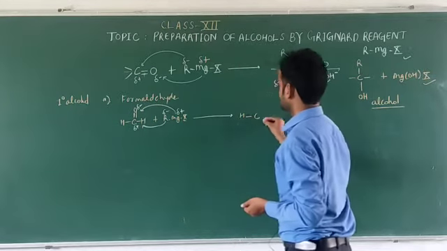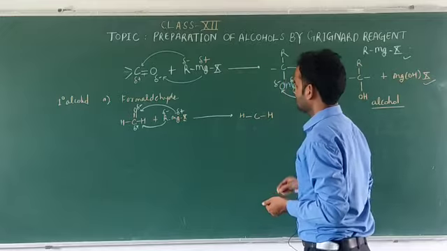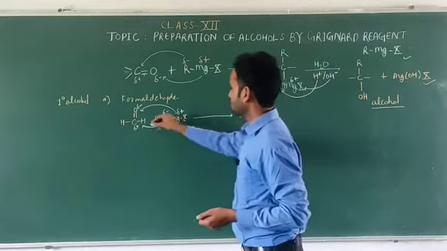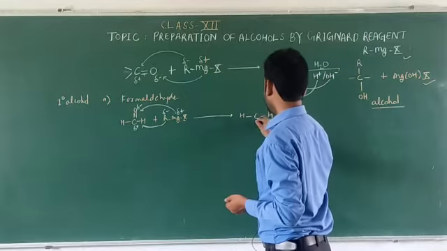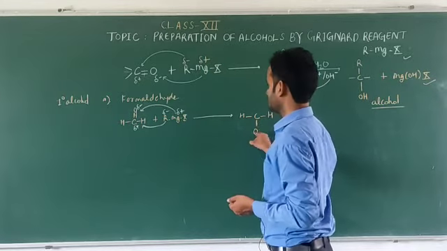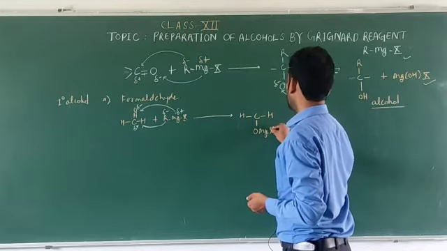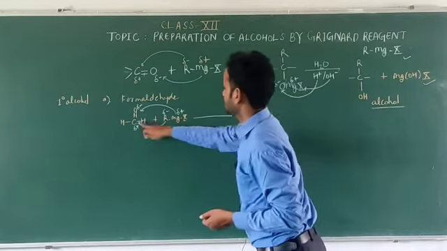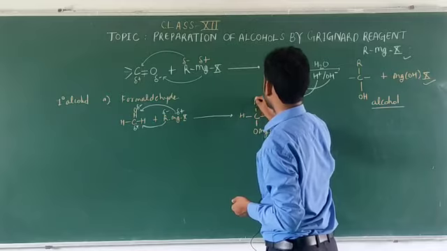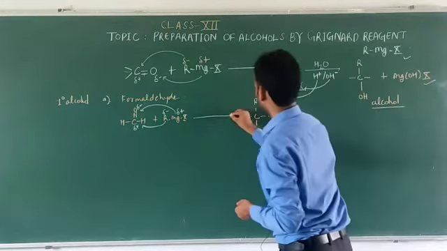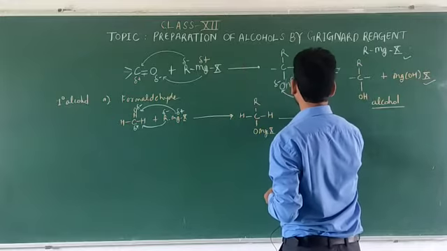So the product will be H, C, and H. Now this double bond will break and we get only a single bond. Along with this oxygen, the MgX will attach, and R will attach to this carbon like this. So this is the product we got, and after that we will do the hydrolysis of it.